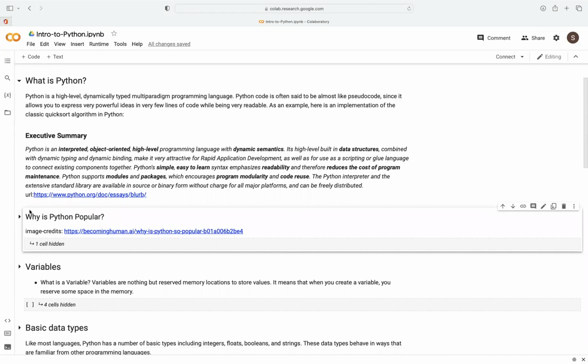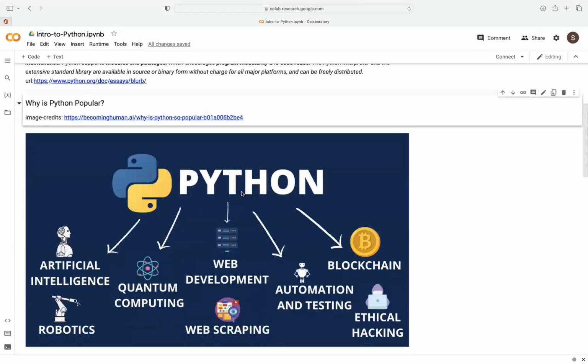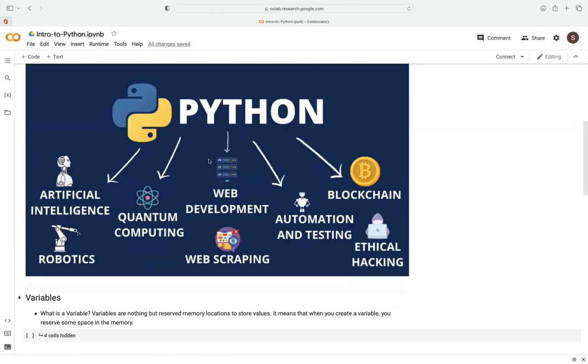So why is Python popular? Let's look at what makes Python popular. You can see these are the different applications that we can use Python for. In AI, we use Python for machine learning, for both regression and classification problems, and more recently in deep learning applications like medical image analysis. We also use Python for robotic applications. I'm sure you've seen DeepMind, where we see that robot doing some great stuff.